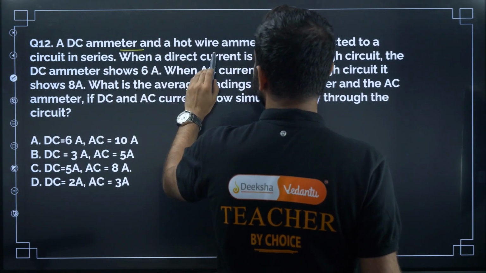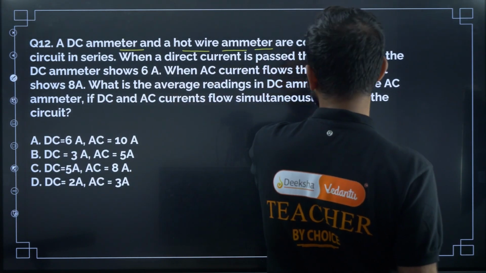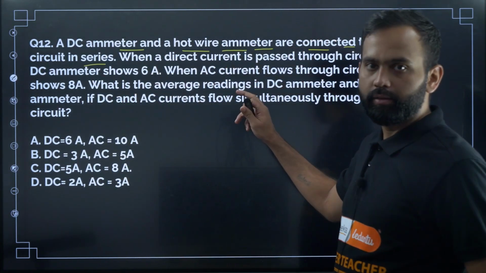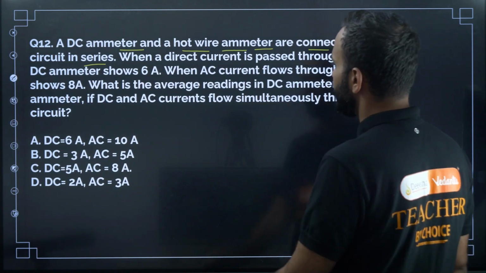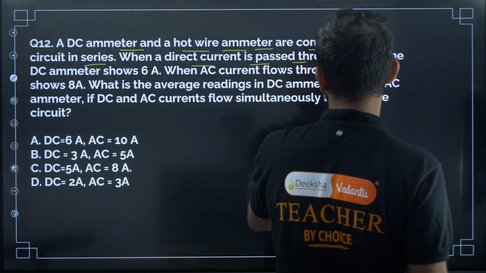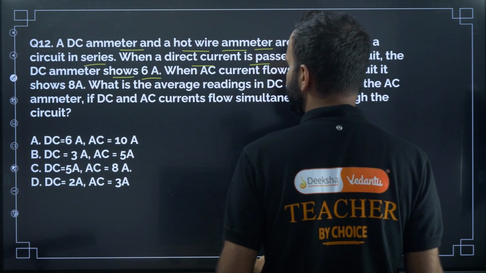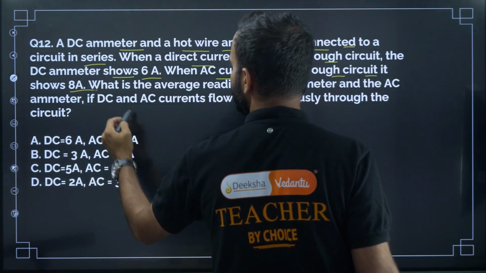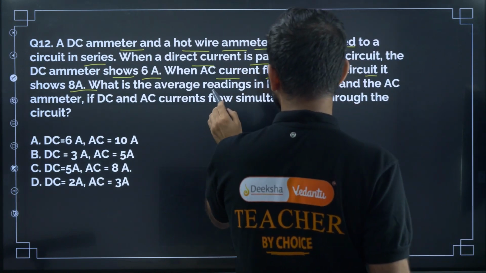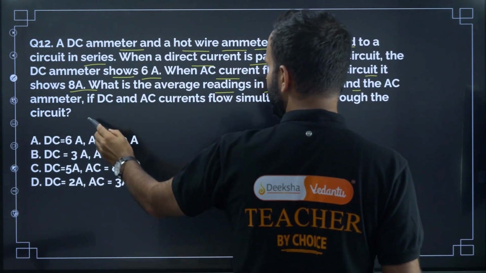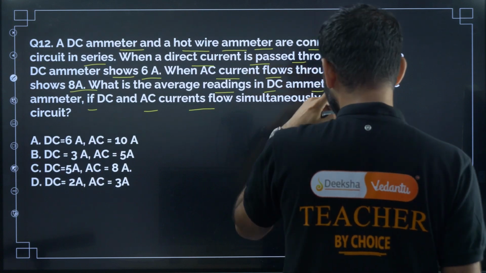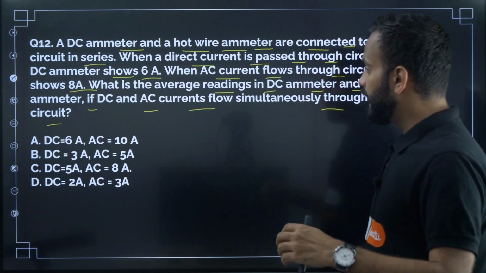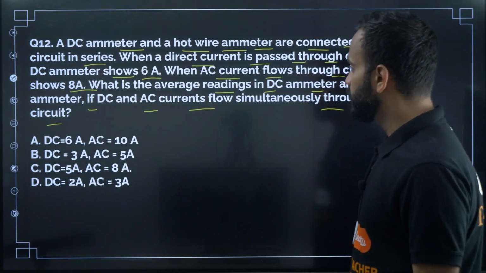A DC ammeter and a hot wire ammeter are connected to a circuit in series. Here the hot wire ammeter is an ammeter which allows AC current. When a direct current is passed through the circuit, the DC ammeter shows 6 ampere. When AC current flows through the circuit, it shows 8 ampere. What is the average reading in the DC ammeter and the AC ammeter if DC and AC current flow simultaneously through the circuit? So now DC and AC current flow simultaneously through the circuit.